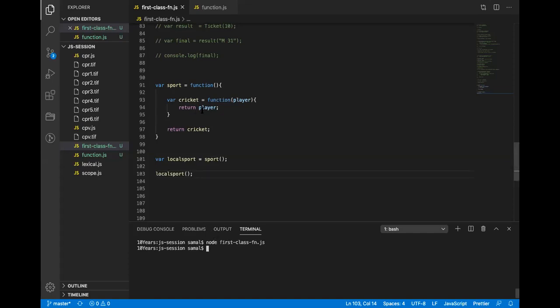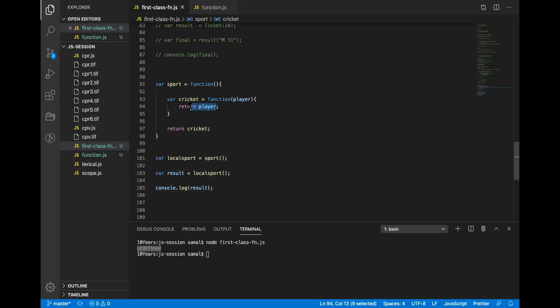Again I have to assign here the result. Run this, nothing will happen if I don't print to the console. And the result will print undefined. Why undefined? We did not pass anything, so by default it is undefined. And the same value is returned, so undefined is also returned here.